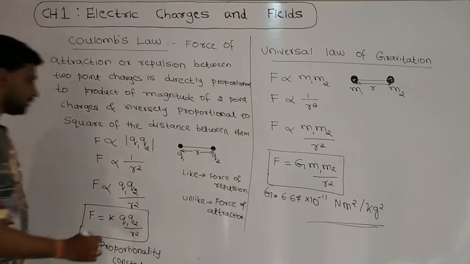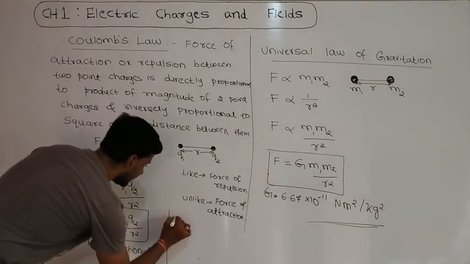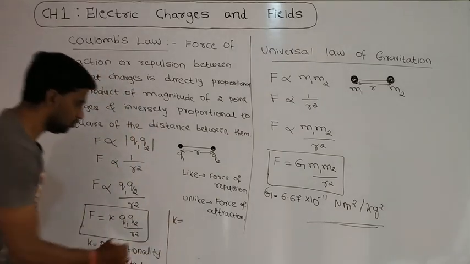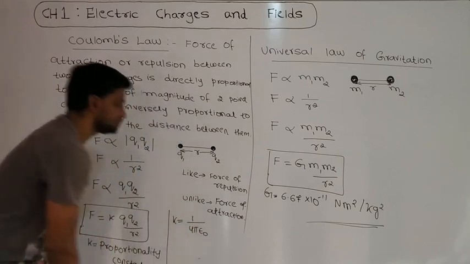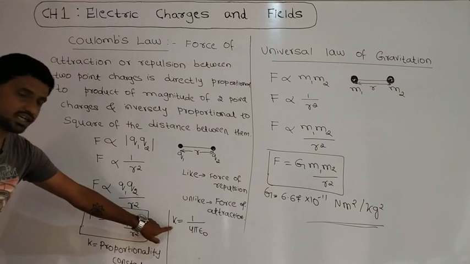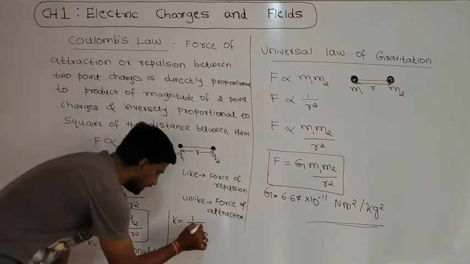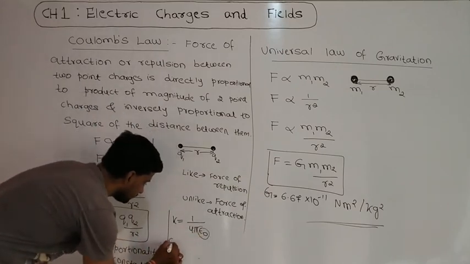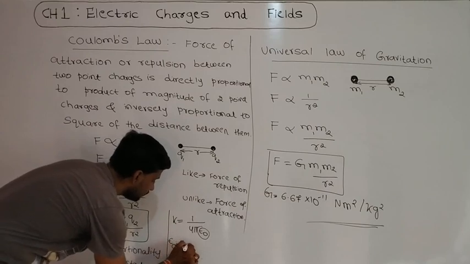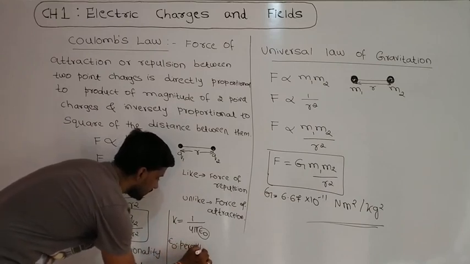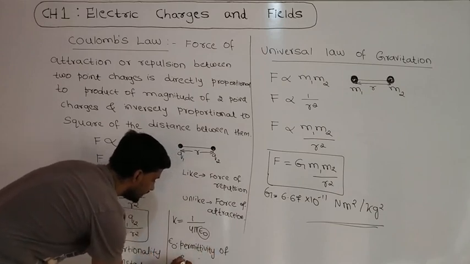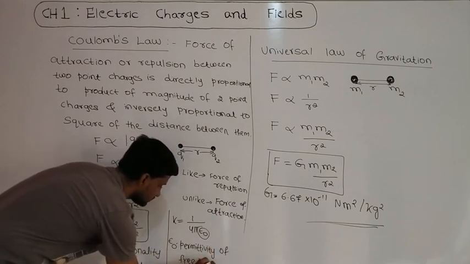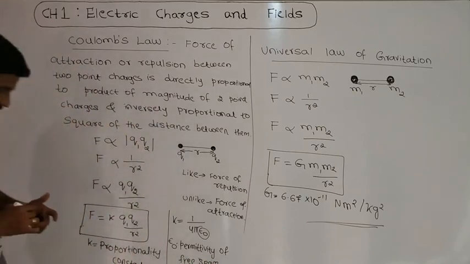The value of k can be written as k equals 1 by 4 pi epsilon naught. Here epsilon naught is the permittivity of free space.